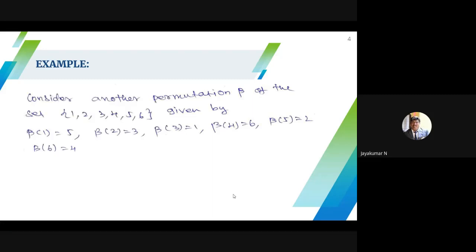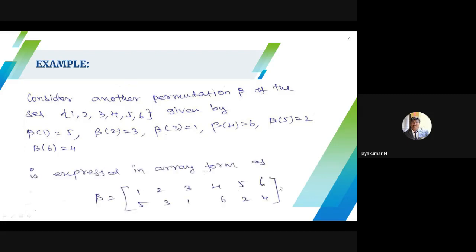Consider another permutation beta of the set {1, 2, 3, 4, 5, 6}. This is a set with 6 elements. I can map in some manner, that is not a problem. I assign 1 to 5, 2 to 3, 3 to 1, 4 to 6, 5 to 2, 6 to 4. So the array form of beta is 1, 2, 3, 4, 5, 6 on top. Those are the domain elements, the input values. The bottom row is the output values.